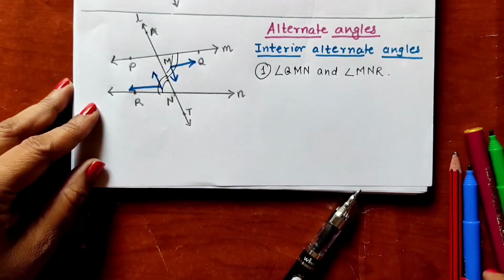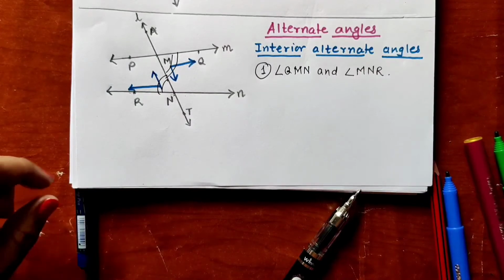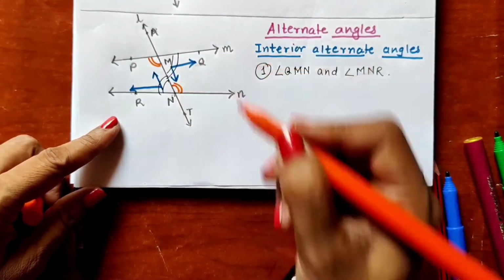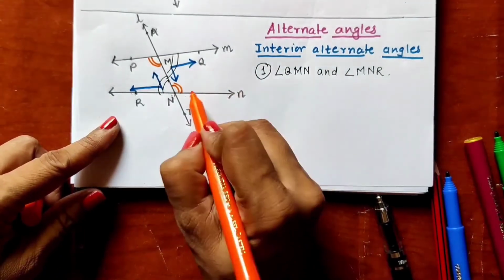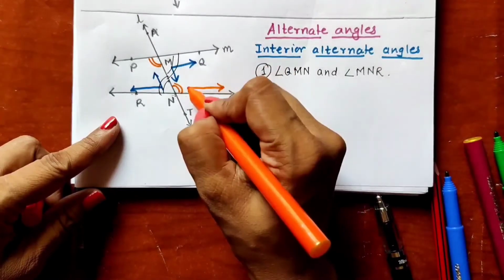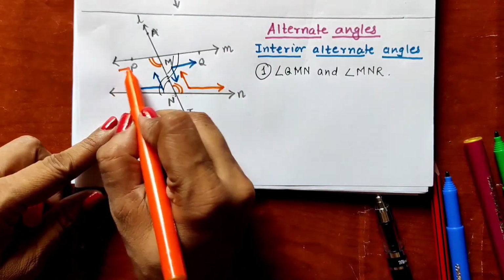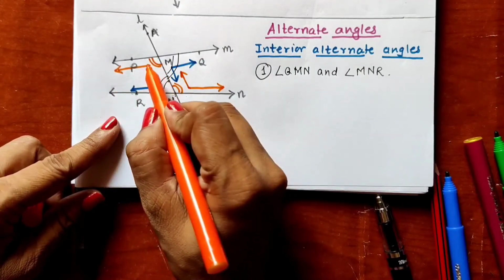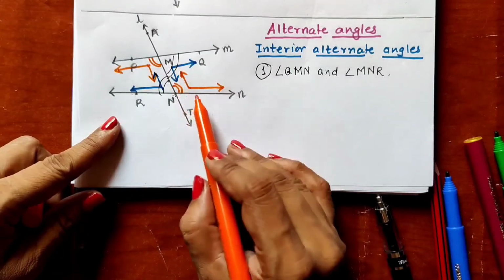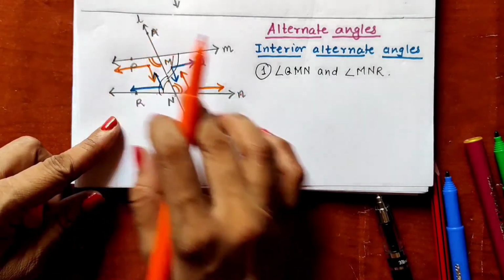Now let us see the second pair. The second pair can be drawn like this. In the second pair, one arm is on the right hand side in the upward direction of the transversal, and the other arm is on the left hand side in the downward direction of the transversal. Upward side, right side; downward side, left side. Both are opposite.